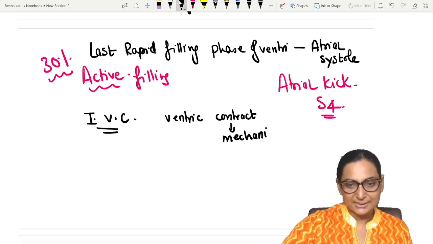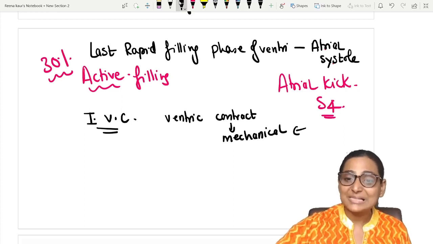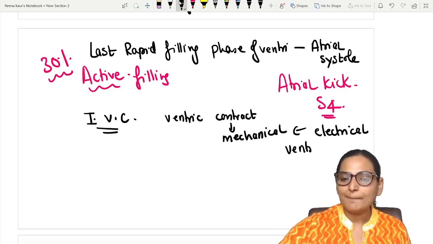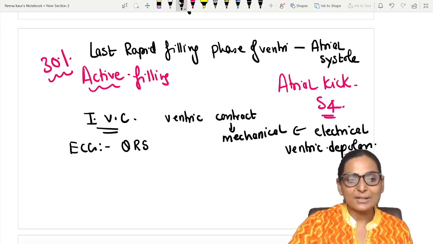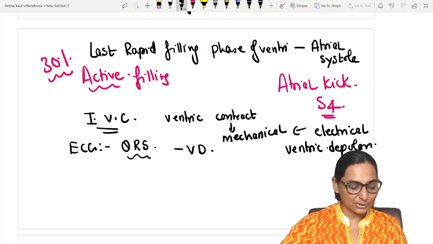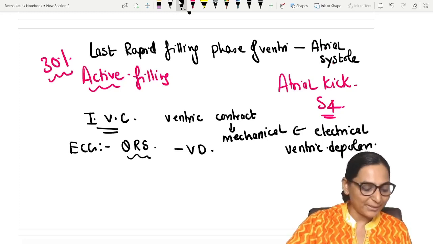This will always be preceded by an electrical event, which is ventricular depolarization. That means in the ECG you will be getting the QRS complex, which reflects ventricular depolarization.